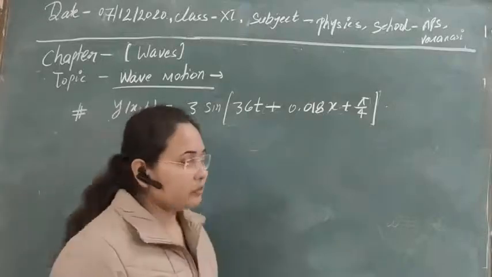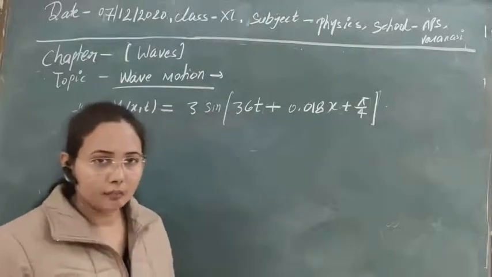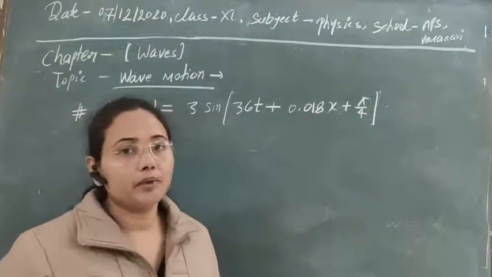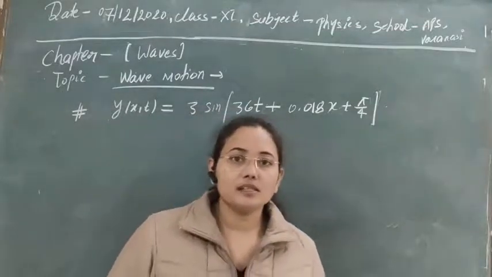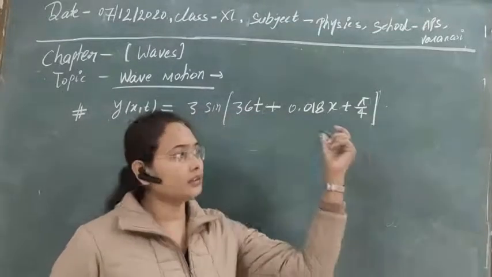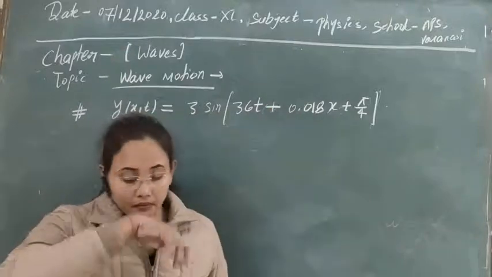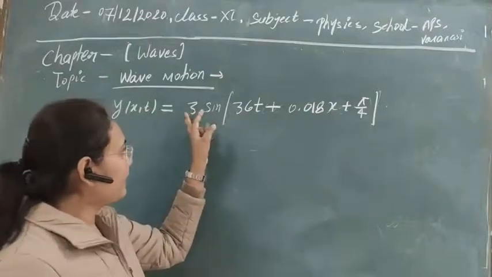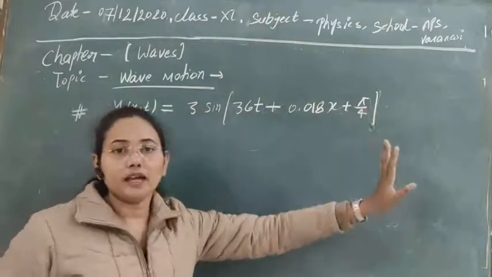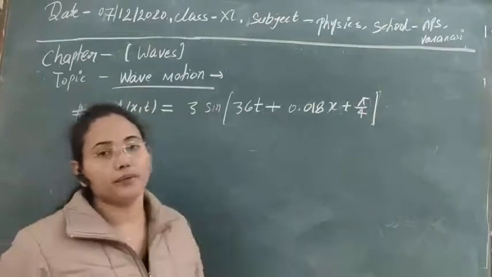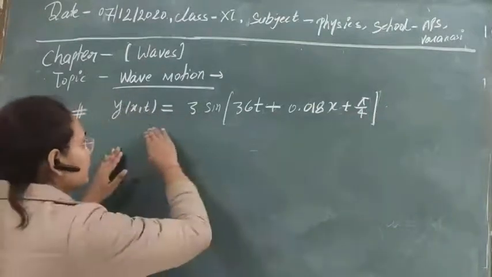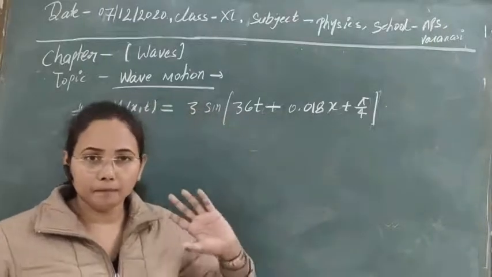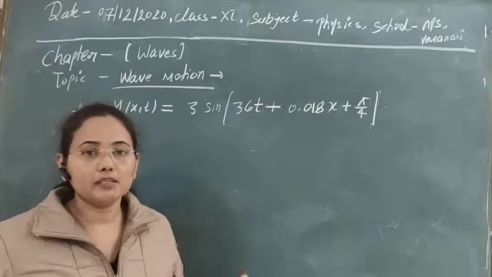So students, let's see a numerical problem that is based on the topics that we have discussed this time. We have just discussed the equation of a plane progressive wave and also the terms that define the displacement of the plane progressive wave, like amplitude and other factors. So how can we calculate if such an equation is given to you? Suppose a displacement equation for any wave is given, we just have to solve it and give the information about this wave.